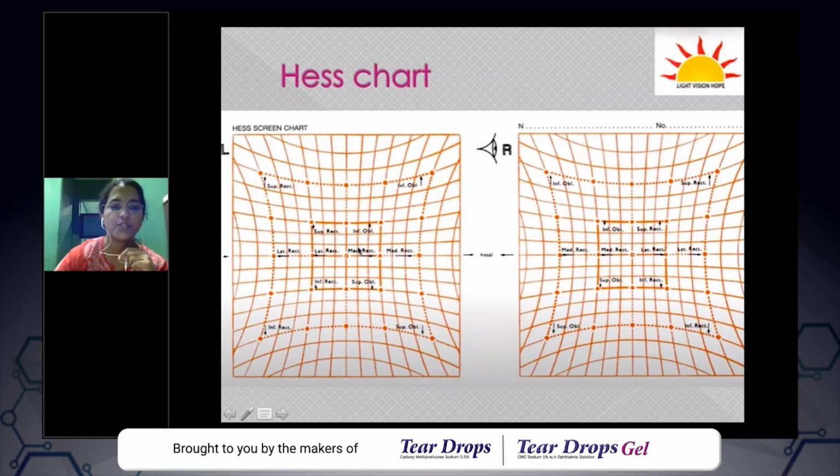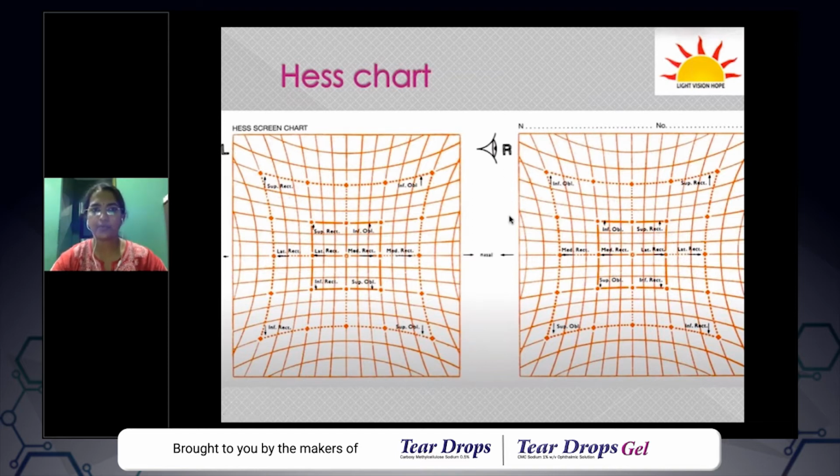And the action of the muscles are plotted. So you have the medial and lateral recti, superior rectus and inferior rectus, inferior oblique, and superior oblique. So the smaller square is for the central 15 degree, and the larger square is plotting the outer 30 degree. Conventionally, the left eye is here and the right eye here. Okay, so this is the HES chart.